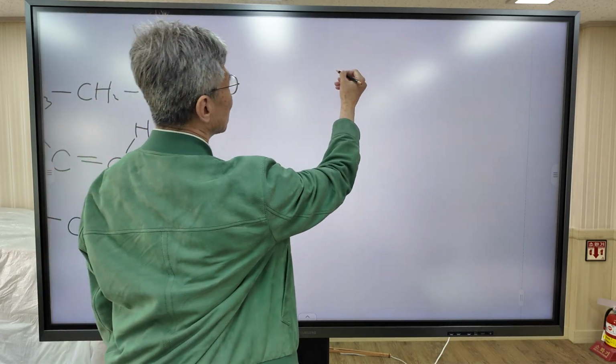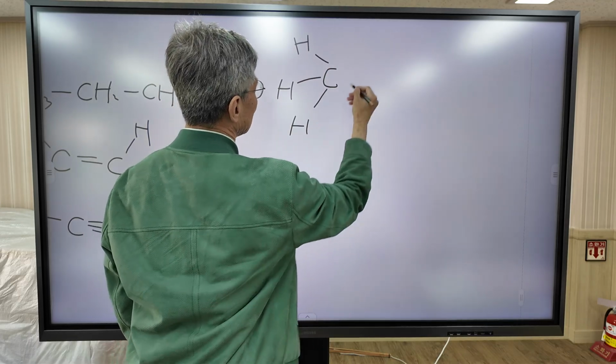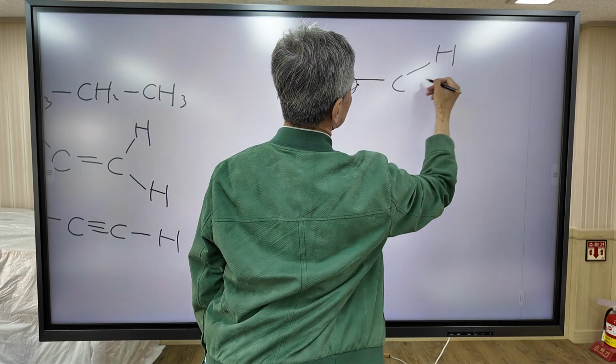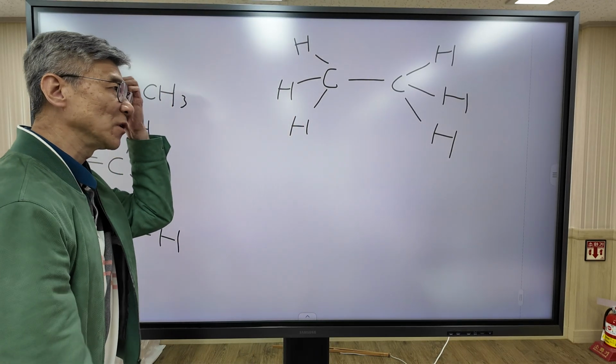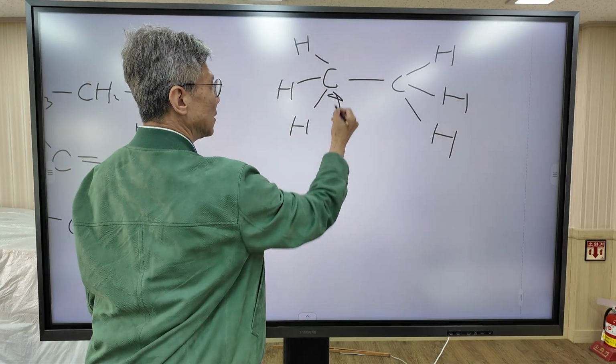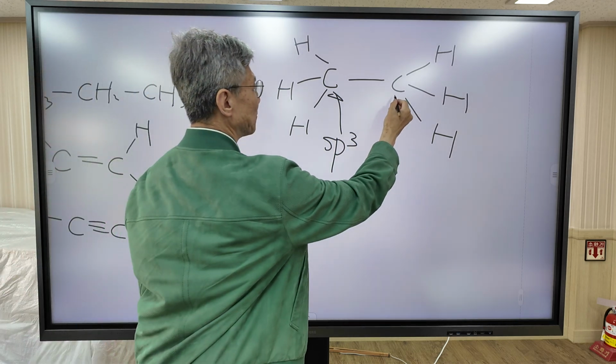So, ethane is also an alkane. To explain this molecule, we are going to use sp3 hybridization.